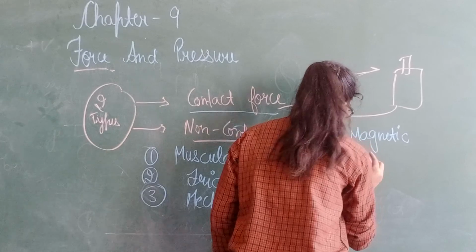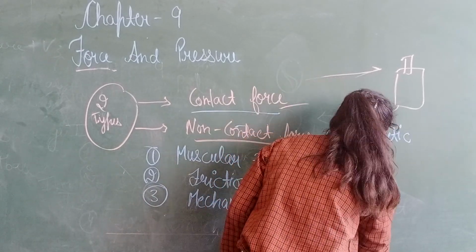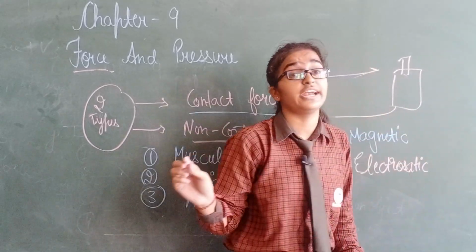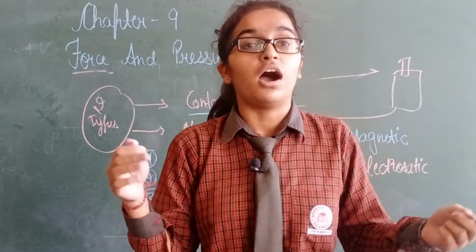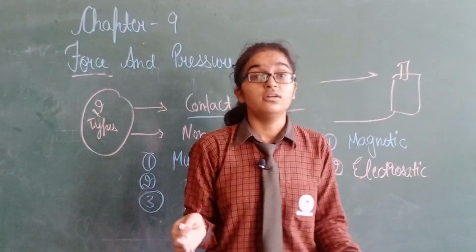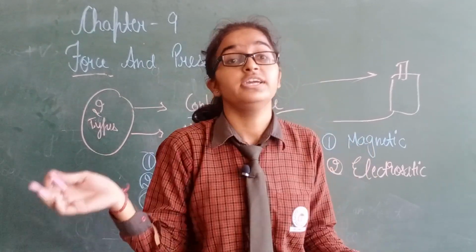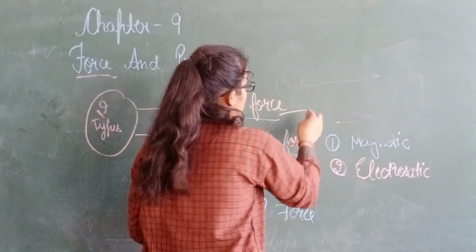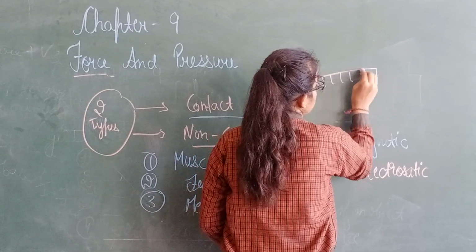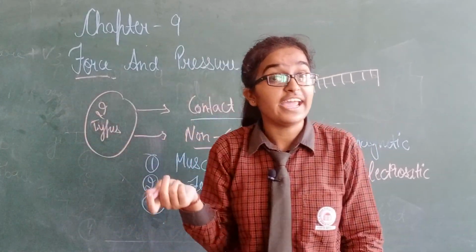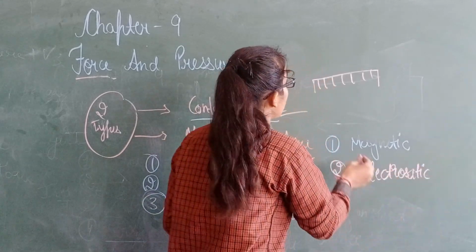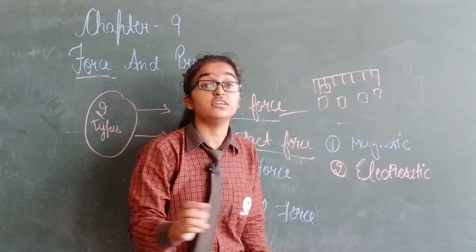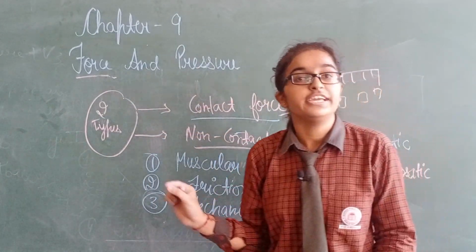Second type is electrostatic force. In electrostatic force, a charged body attracts an uncharged or another charged body toward itself. For example, this is a comb. When we comb our dry hair, it gets charged, and then after some time we take a small piece of paper near the comb. It will attach to the comb due to the electrostatic force.